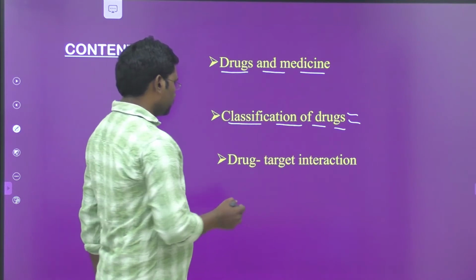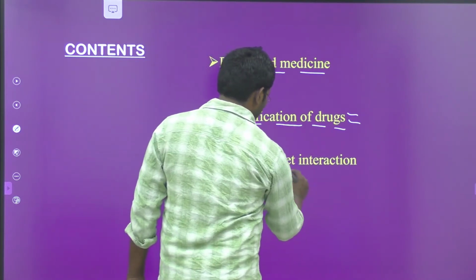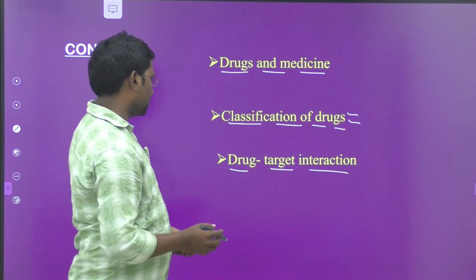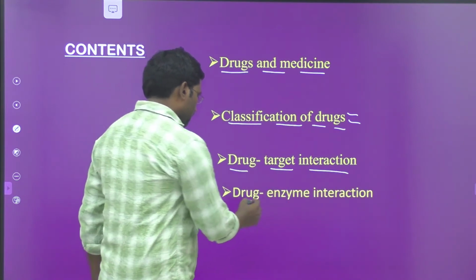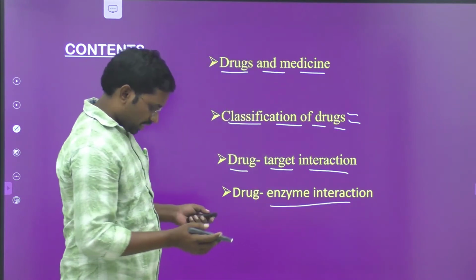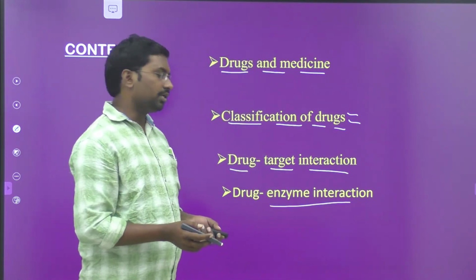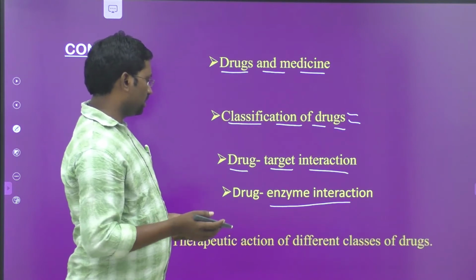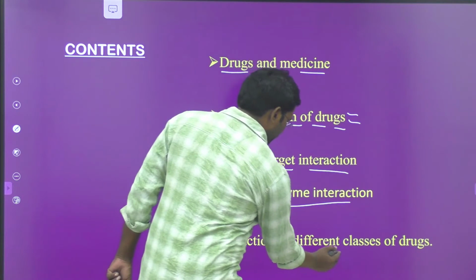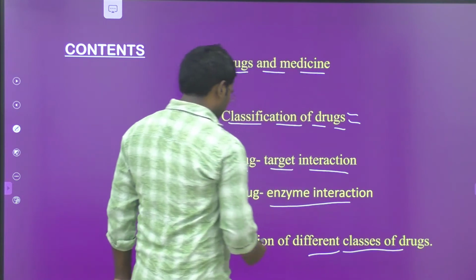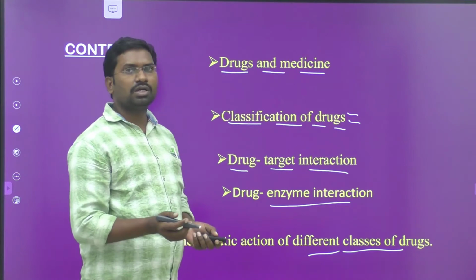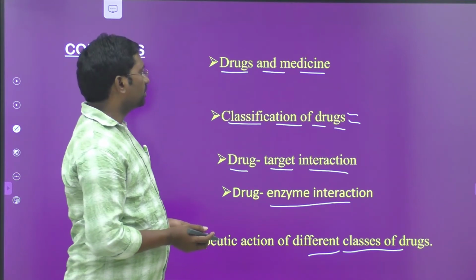Next, drug target interaction: how the drug and target interaction takes place. And next, drug enzyme interaction: how the drug interacts with the enzyme in our body. And finally, therapeutic action of different classes of drugs, and how the drugs can be classified, everything.